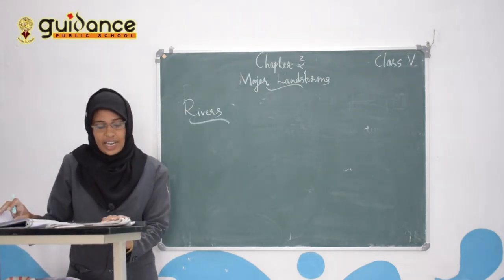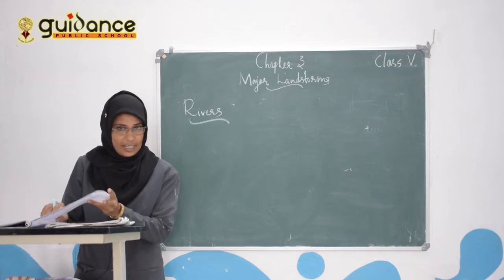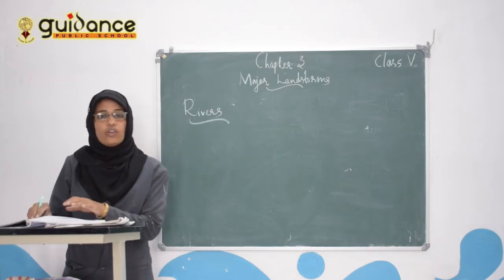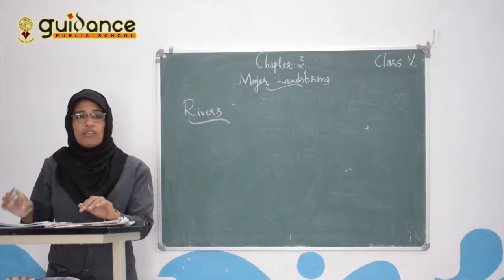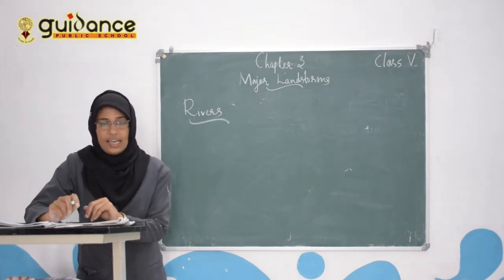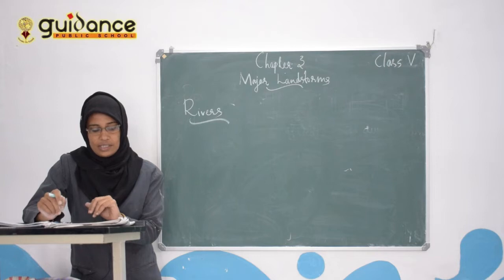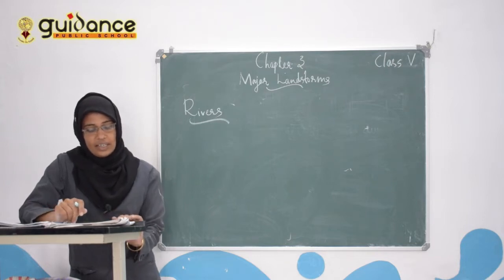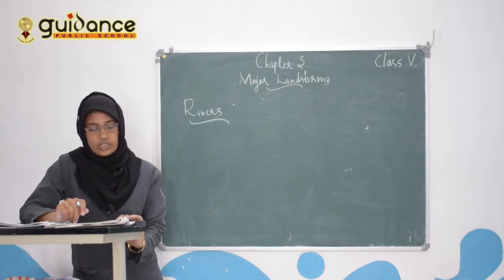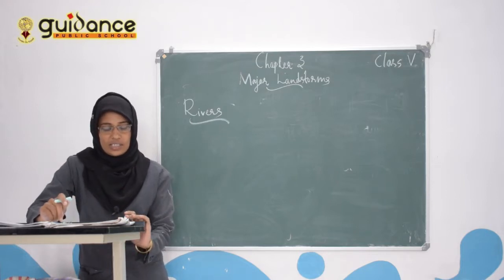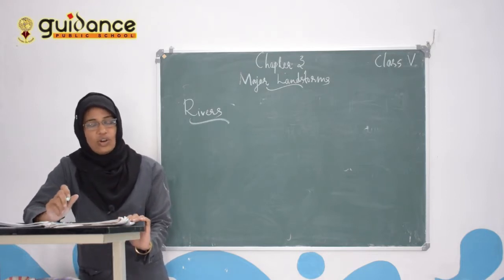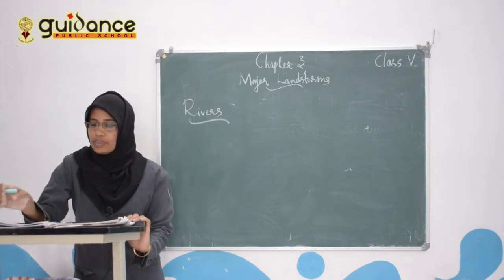These channels start as streams and join together to form a river.